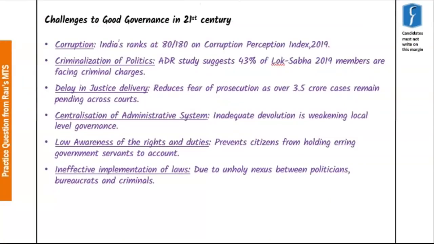Now moving on to the body part, we address the first part of the question, that is challenges to good governance in the 21st century. As you would notice, we have exactly taken the heading from the question. This is very important because it gives the examiner the impression that you have written what was actually asked in the question. Beginning with the challenges, the first challenge is corruption. India ranks 80th out of 180 countries on the Corruption Perception Index, which is very poor and a major cause of bad governance in the country.